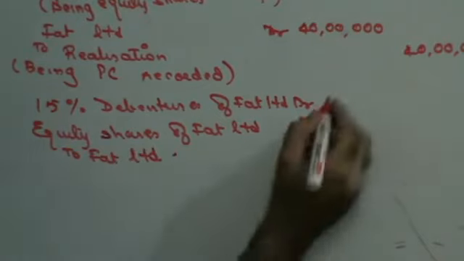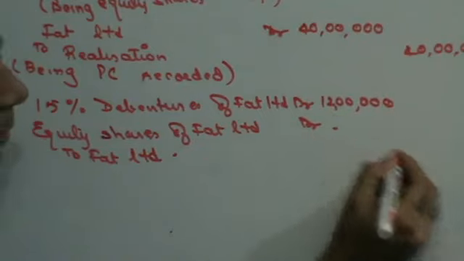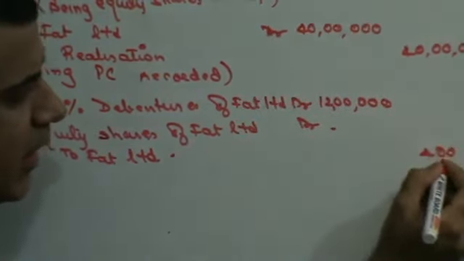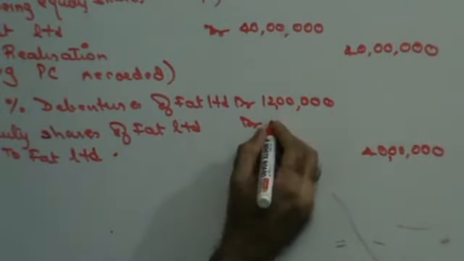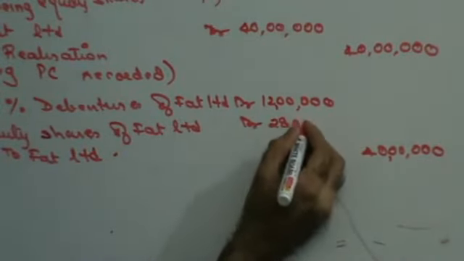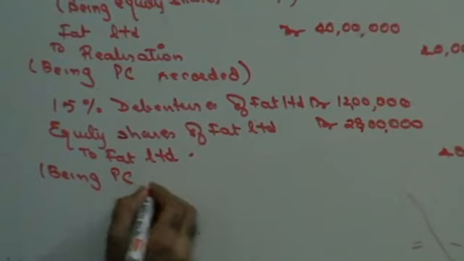You're going to get debentures of 12 lakhs and total PC is 40 lakhs. That means you're going to get equity shares of 28 lakhs. Being PC received.